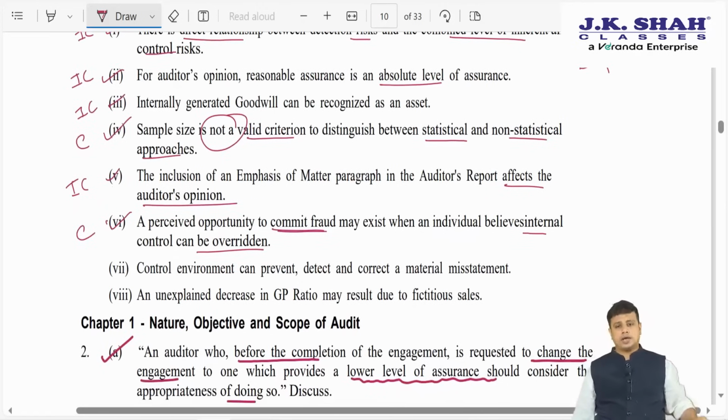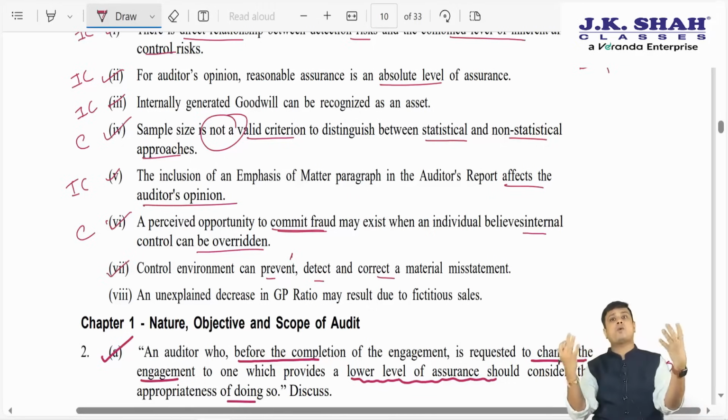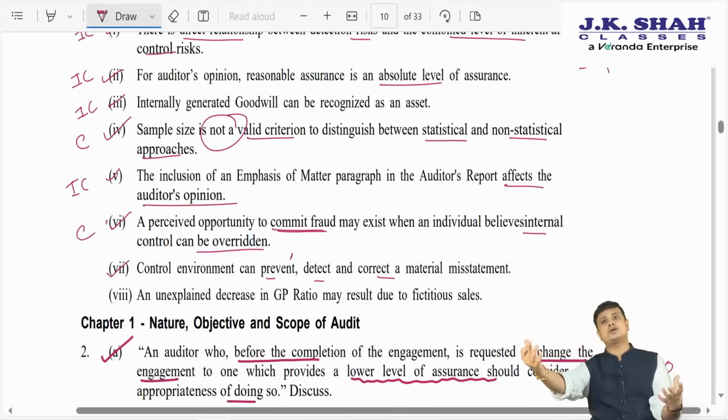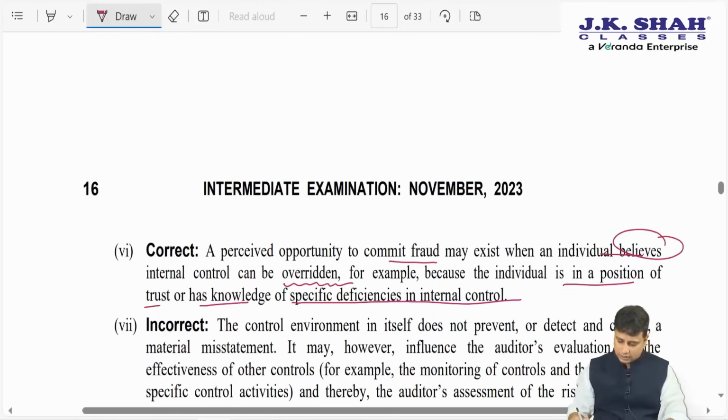Next, control environment can prevent, detect and correct a misstatement. No, it just helps you. It does not definitely prevent, detect and correct misstatement. It just helps you to evaluate what will be the control risk, based on which we can determine ROMM and NTE. So, the answer here is incorrect.